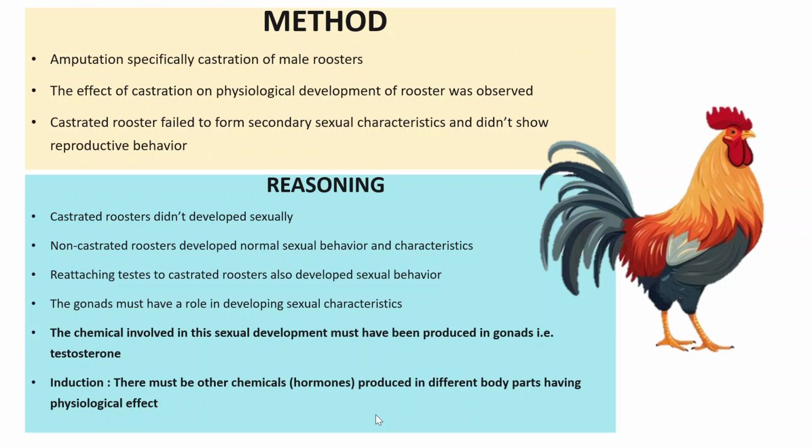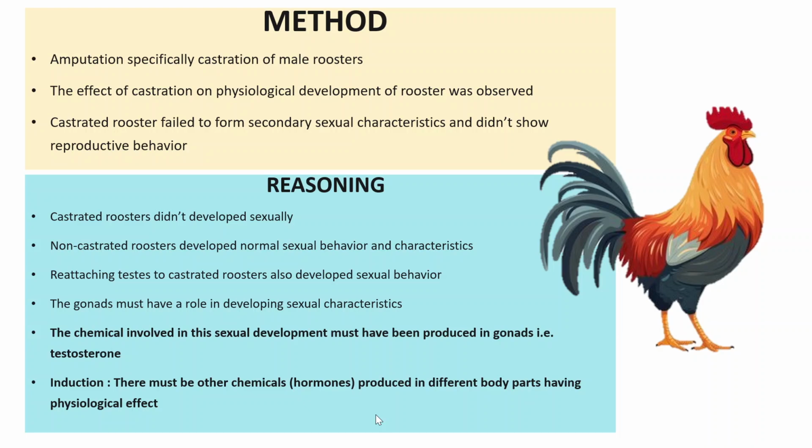That chemical was testosterone, as they later observed. The induction we can form from this one observation alone is that there are chemicals, hormones, produced in different body parts that have a specific physiological effect. Testosterone is produced in gonads and has the effect of developing sexual characteristics.